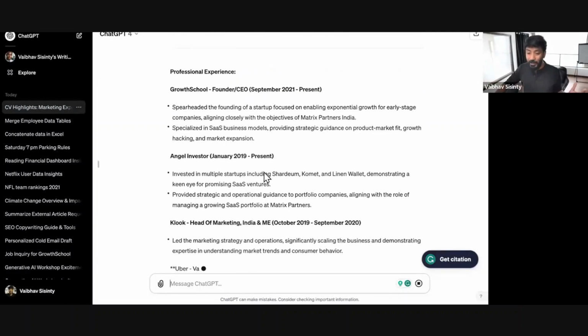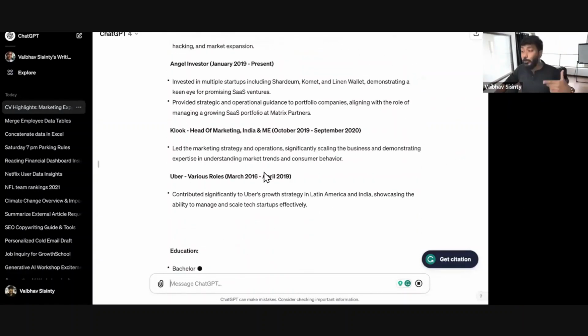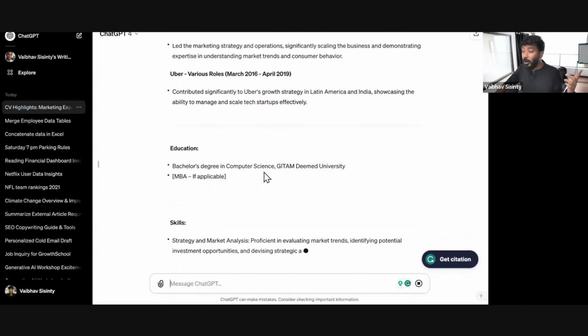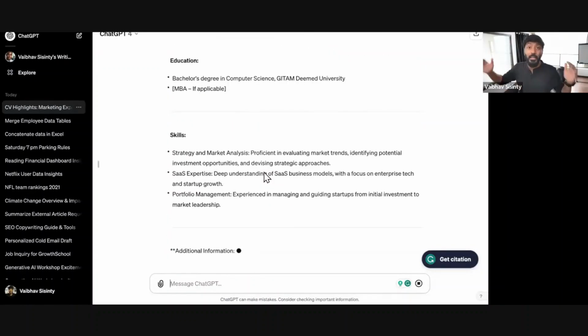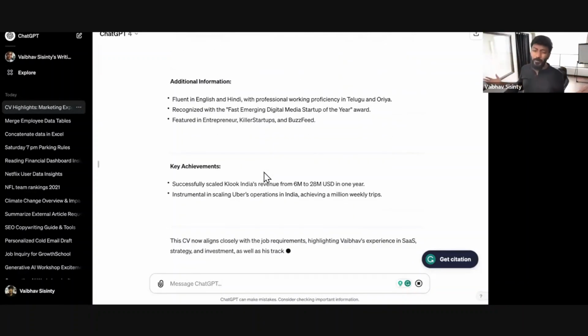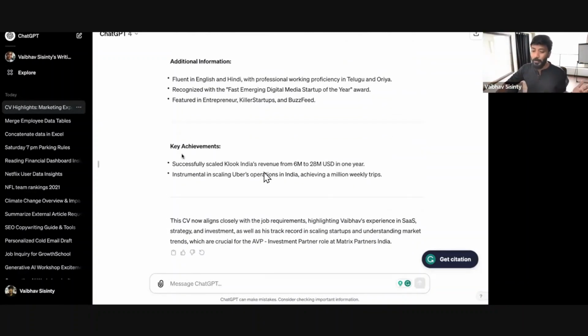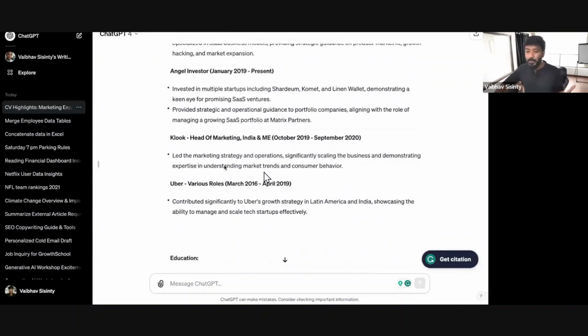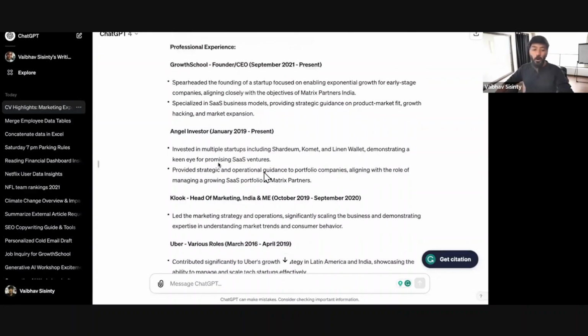Guys, don't you think this is insane? You're redoing your whole resume for every job in just a few minutes. You can do the same thing when you're applying for freelancing gigs, also for a job. Drop a comment, insane, guys, if you think this is insane. And you can see we've got a nice personalized resume all of a sudden.